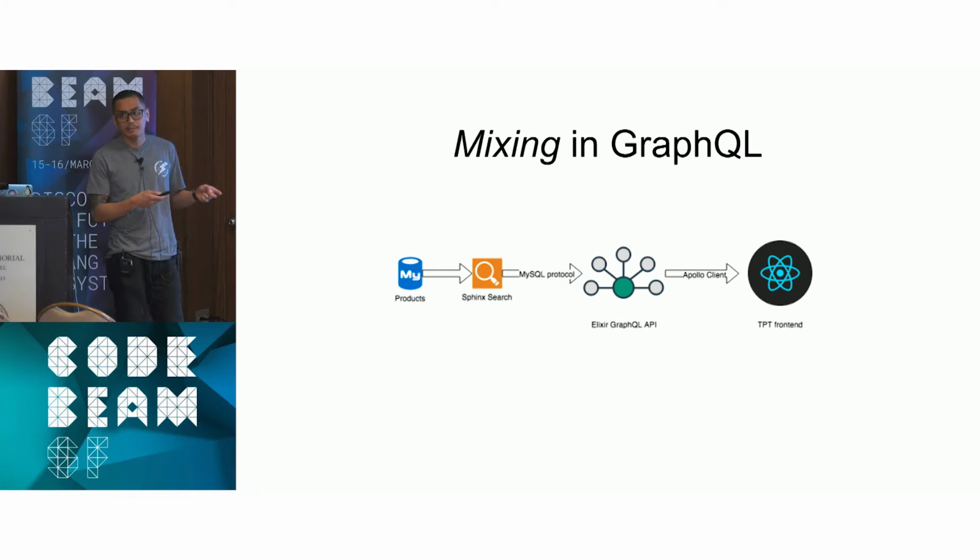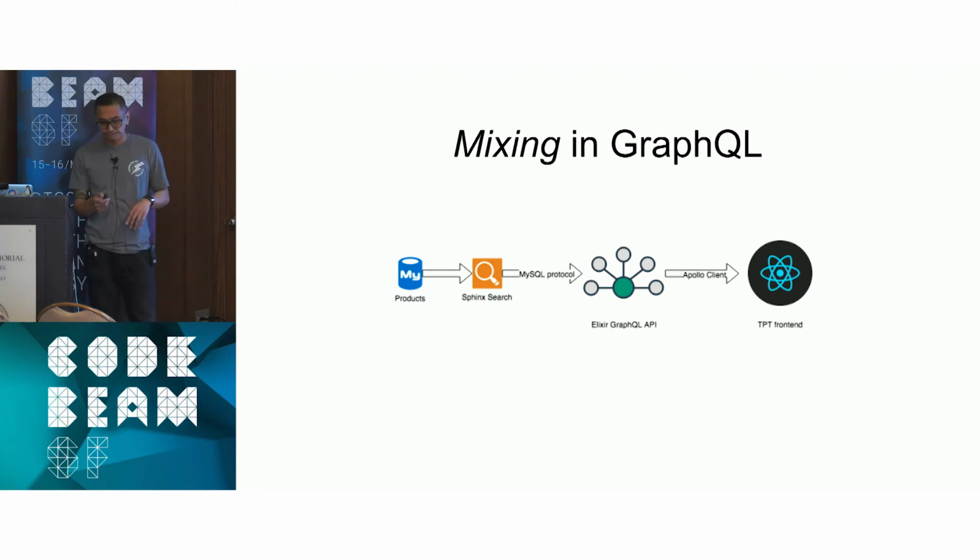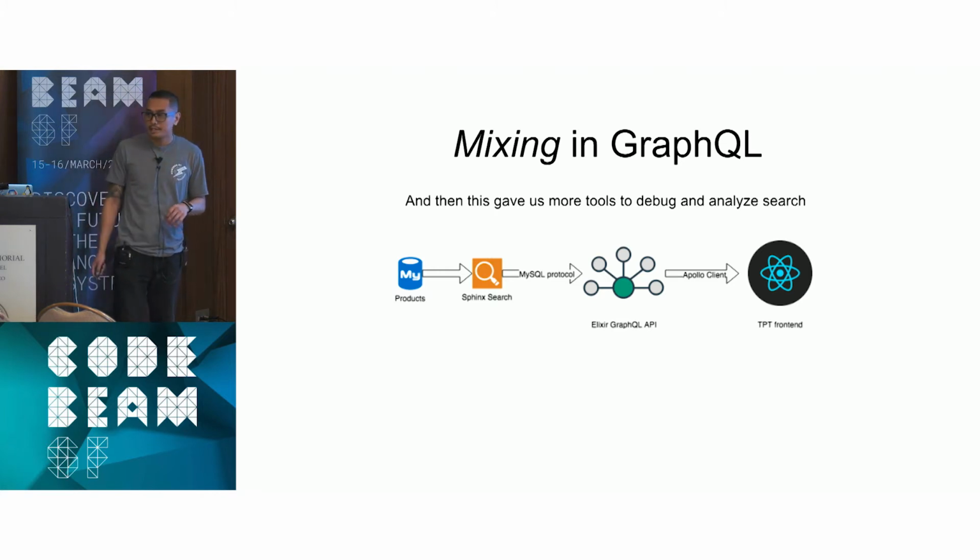Our front end is running React now, and it runs Apollo Client, which is able to query our GraphQL. So that gave us a whole lot more ability to debug and analyze search.